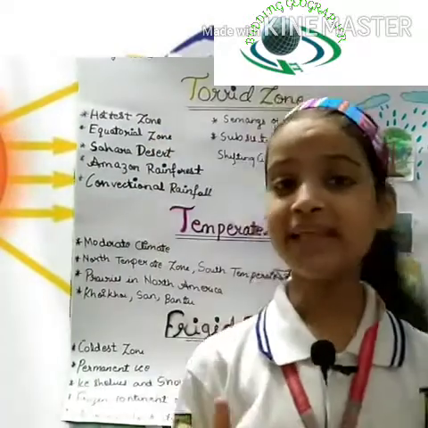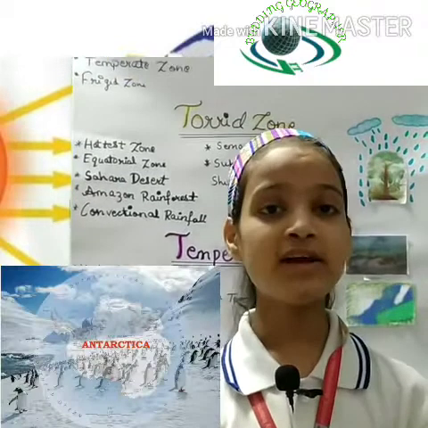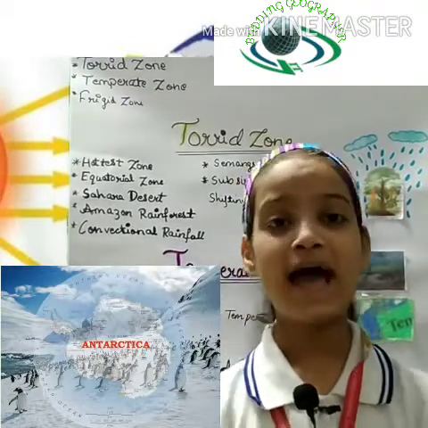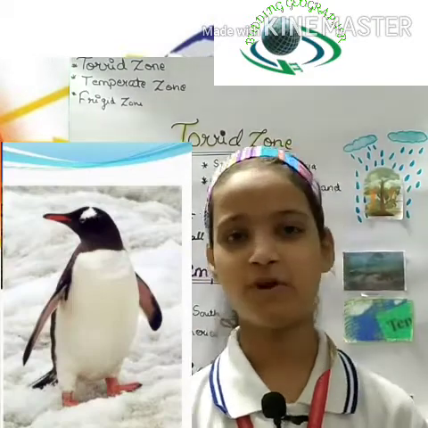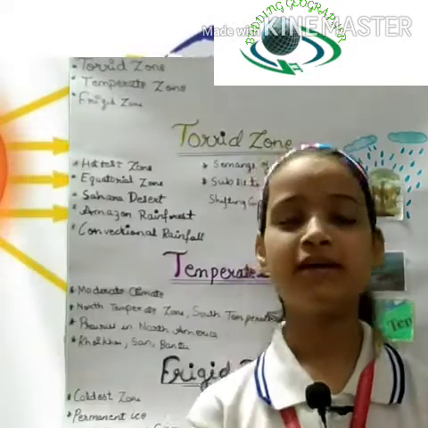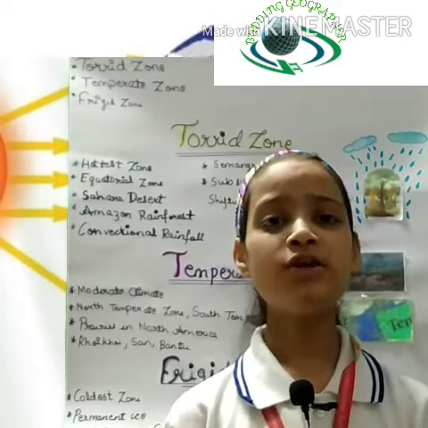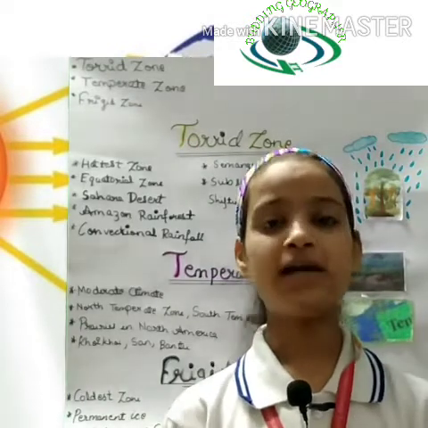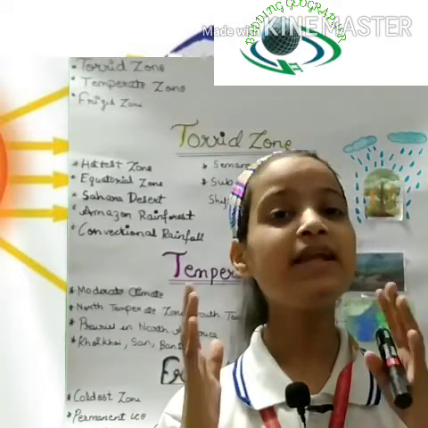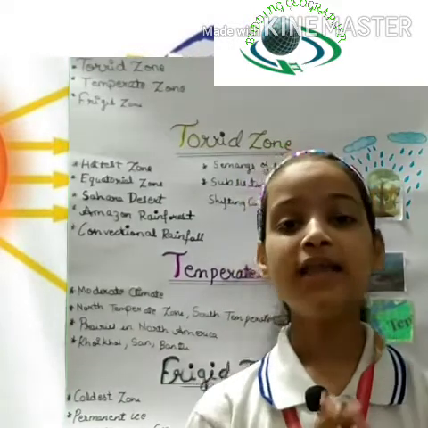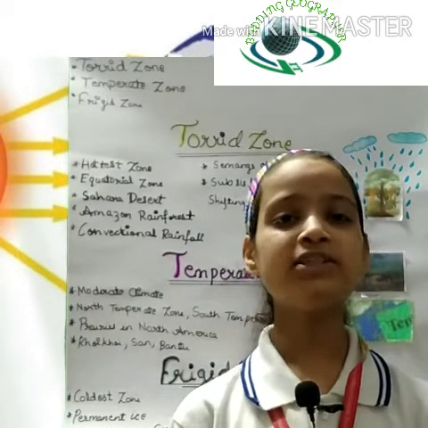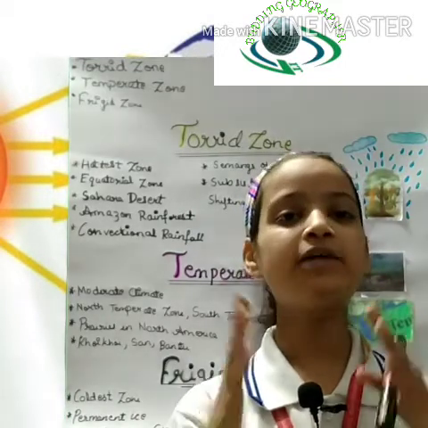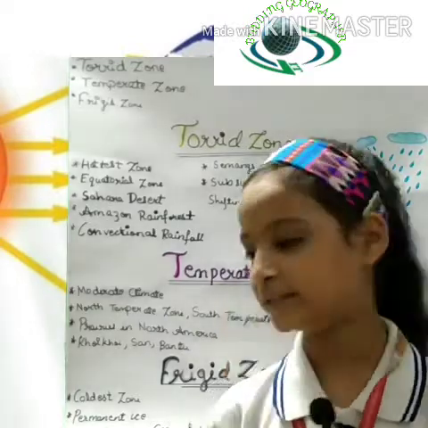And the main thing is that Antarctica is also a part of this region. In Antarctica it is extremely cold, and penguins are found over there, which are very cute and very beautiful. So now the time comes for the flora. There are different plants grown, but very few plants because the land is not capable of growing crops. So there are 2-3 plants which grow, and there are some others also, but I am going to show you the pics of 2 plants.